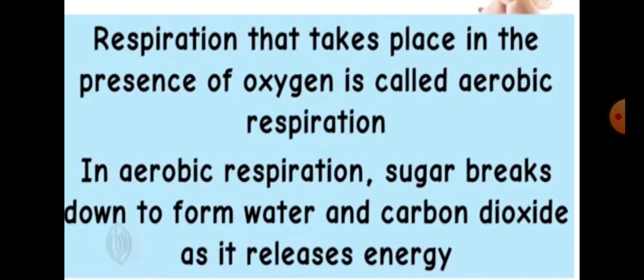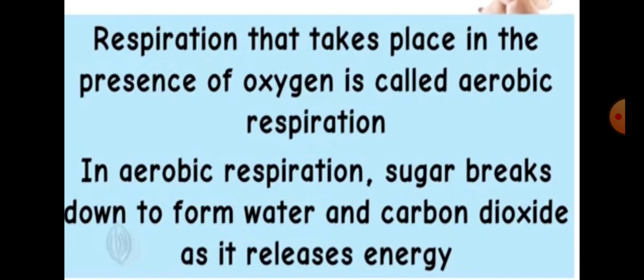Second is anaerobic respiration. Anaerobic respiration is when the breakdown of food occurs without the use of oxygen.